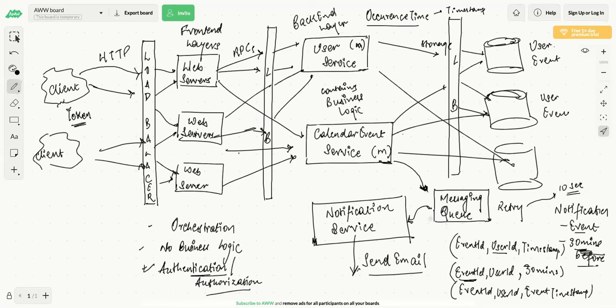And this can be a receiver, which is sending the notification or delivering the message. Or the notification service can keep polling from the messaging queue. It depends on what you're using. If you're using HTTP, you can use HTTP to get any message to be delivered. And for sending an email, you're not connecting with the client, you're just sending an email.